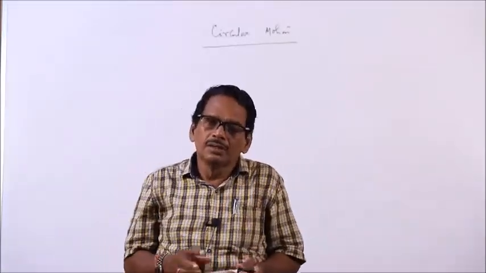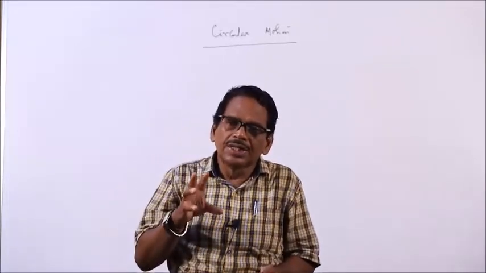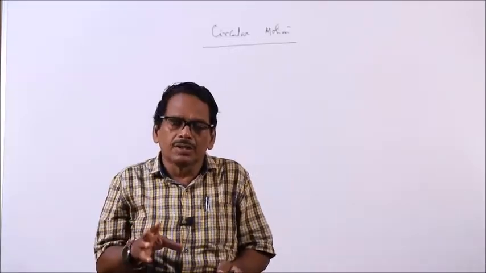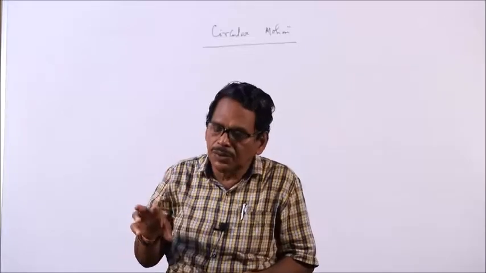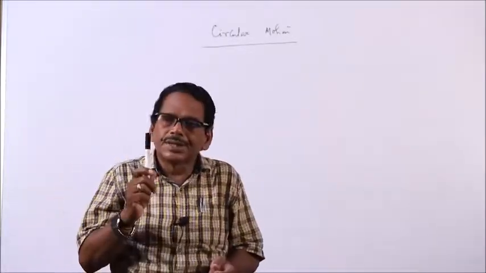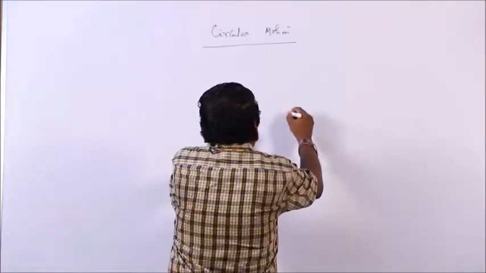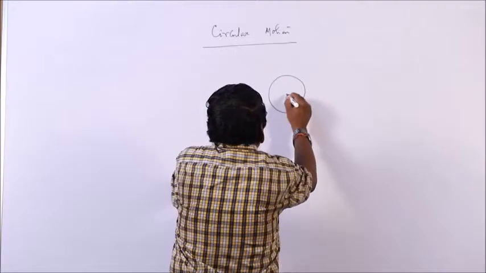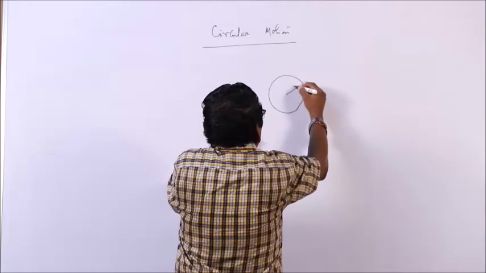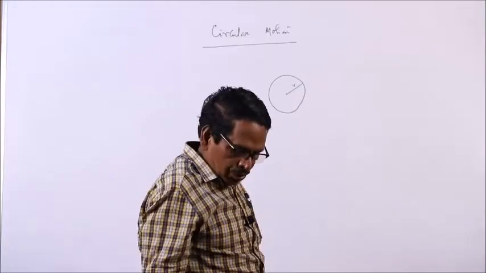What is a circle? A circle is the locus of a point which moves so that its distance from a fixed point always remains constant. That is the definition of a circle. The fixed point is called the center of the circle and the fixed distance is called the radius of the circle. So, when a body moves over a circular path, the motion is called circular motion.